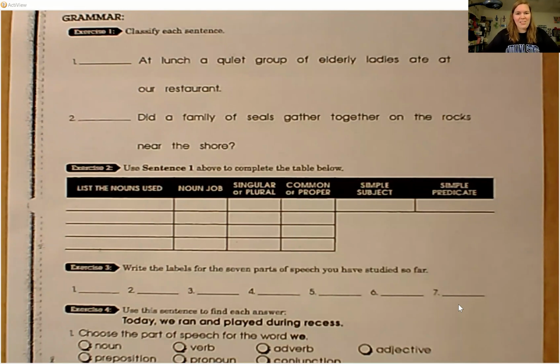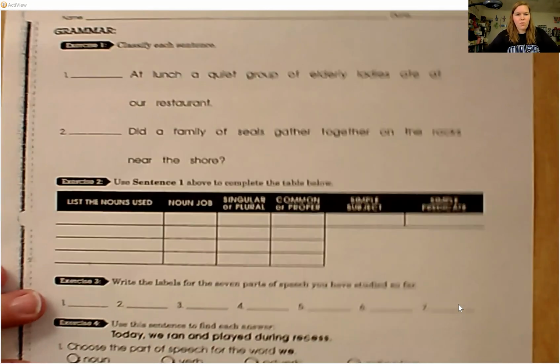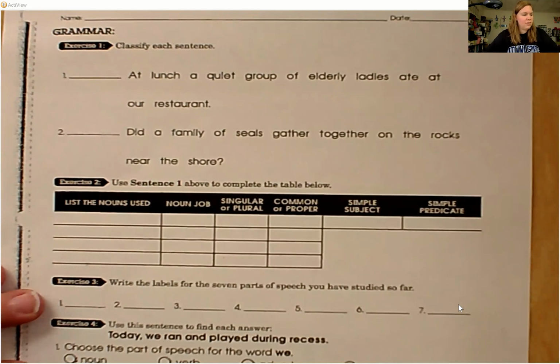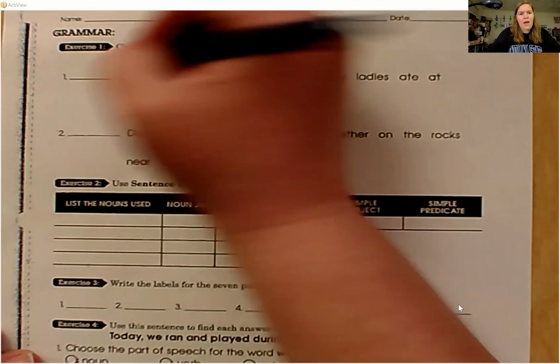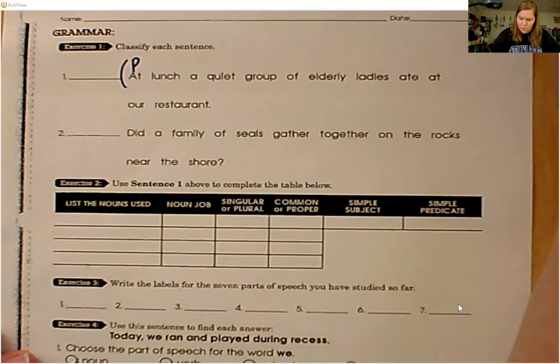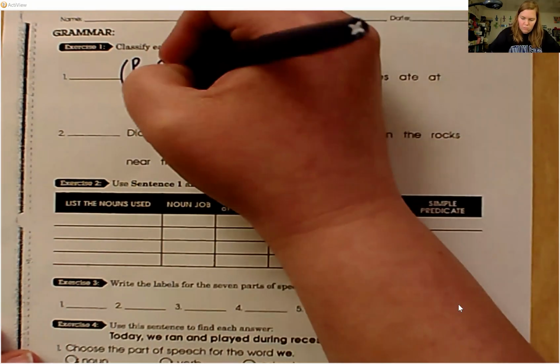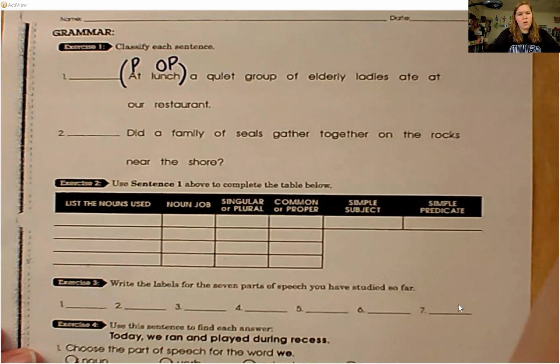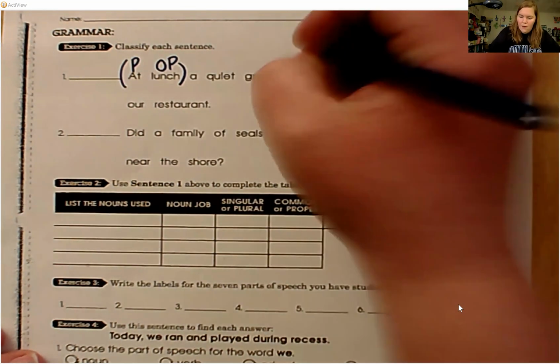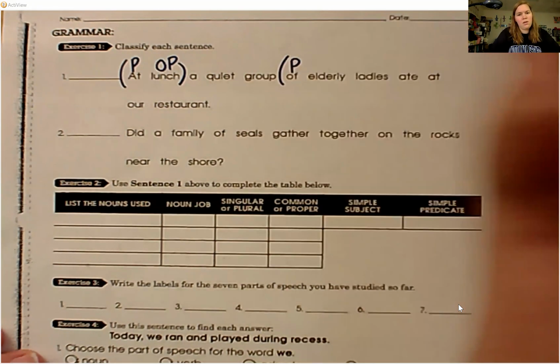Number 1 says, at lunch, a quiet group of elderly ladies ate at our restaurant. So looking for prepositions, I know that at is a preposition. At what? Lunch, object of the preposition. Looking for all of the prepositions right now. Of is a preposition.